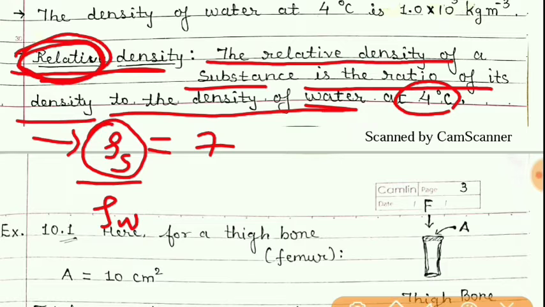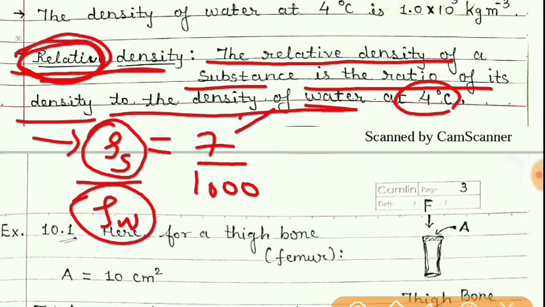Density of given substance upon density of water will give you relative density. So here we have to divide by 1000. This is the density of the substance, and to find the relative density we have to divide it by the density of water, that is 1000. So we'll get the relative density.